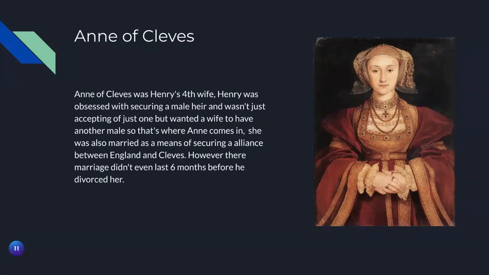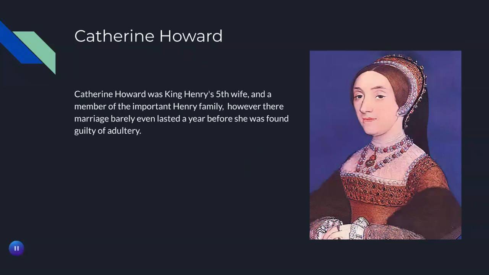Next up is Anne of Cleves, who was Henry's fourth wife. Henry was obsessed with securing a male heir and wasn't just accepting of one, but wanted a wife to have another male. So that's where Anne comes in. She also married as a means of securing an alliance between England and Cleves. However, their marriage didn't even last 6 months before he divorced her.